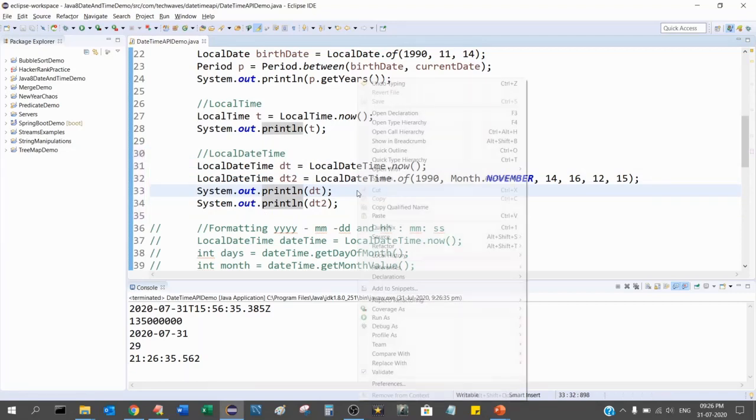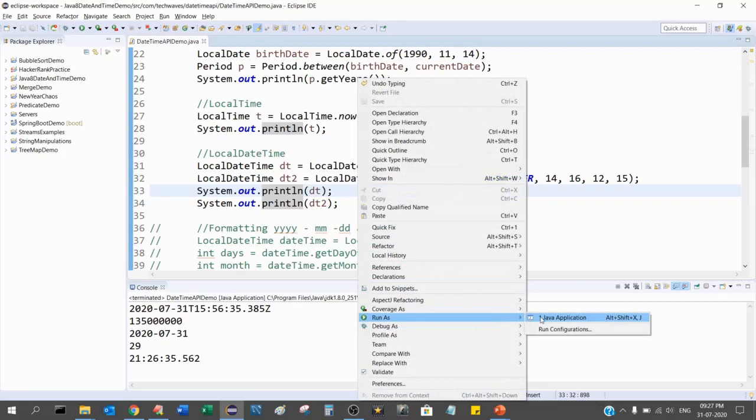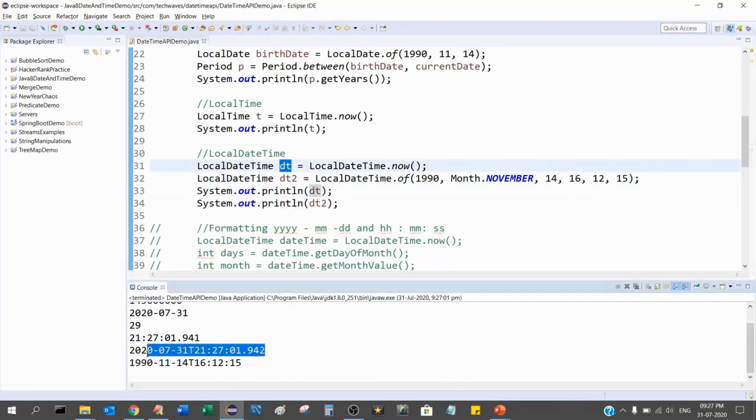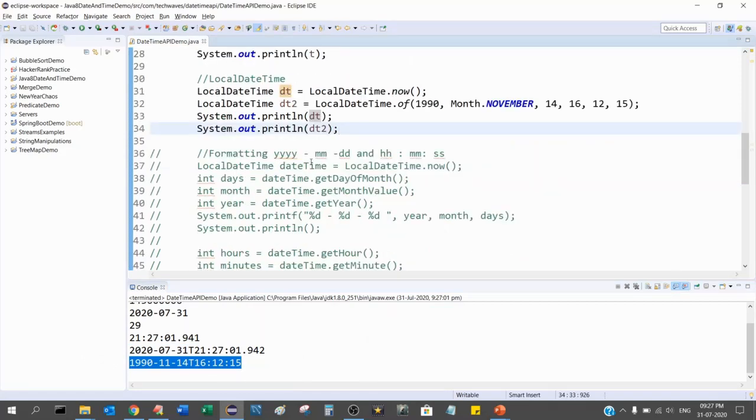So I am printing two dates. One is the current date, because dt is LocalDateTime.now, the current date and time, which is 31st July with the time. And then I have 14th November 1990 with the time that I am printing. So LocalDateTime is for both date and time.